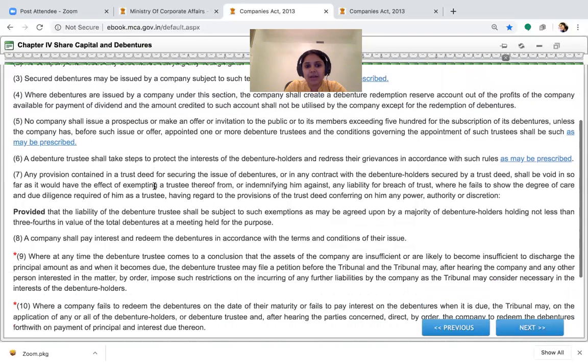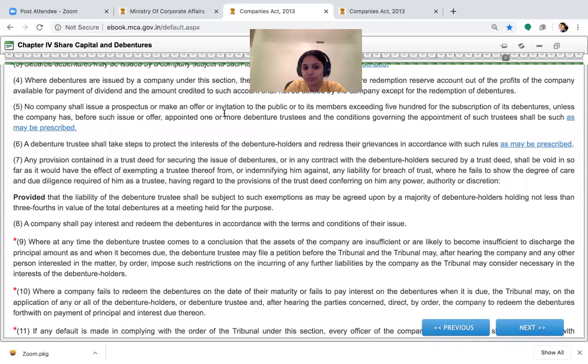Next point. No company shall issue a prospectus making invitation to the public or to its members exceeding 500 for the subscription of debentures unless the company, before such issue is made, has made an appointment of a debenture trustee. What is this character called a debenture trustee? Understand the concept very clearly. Whenever a company is going to issue debentures to the general public in excess of the count of 500, note the point. If you are going to invite subscription from the public in excess of the count of 200, the company is called a public company. Okay. That is different.